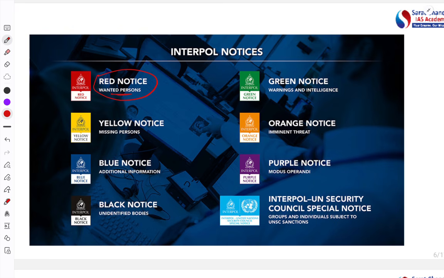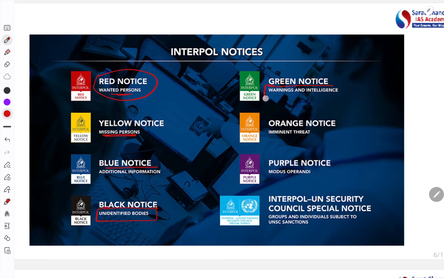The yellow notice is released to identify a missing person, especially minor children, if anyone is missing. Blue notice is released to get additional information about a particular criminal or person. Black notice is for unidentified bodies, when there is no information about the body.